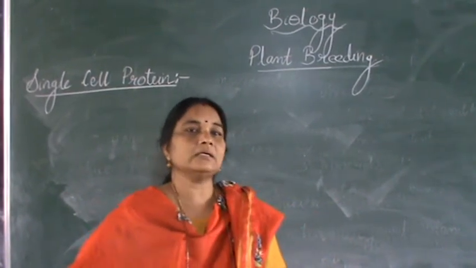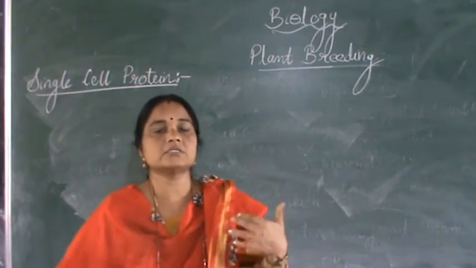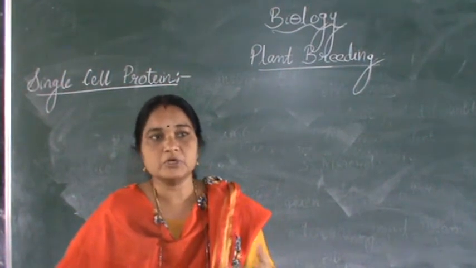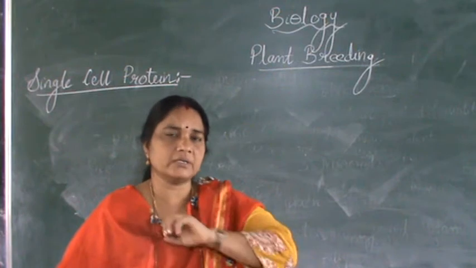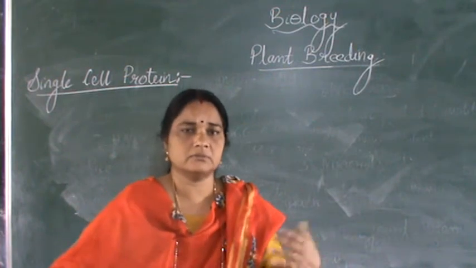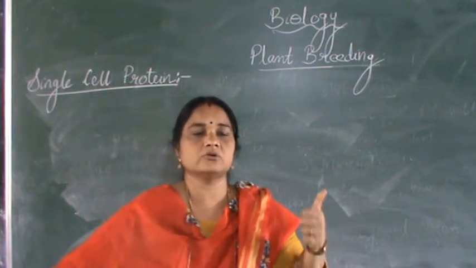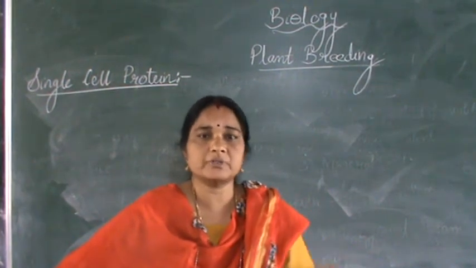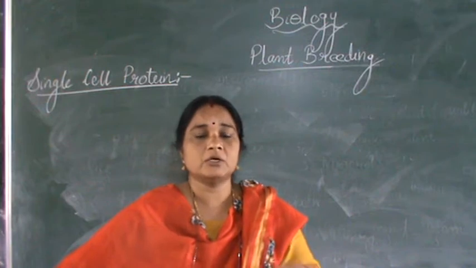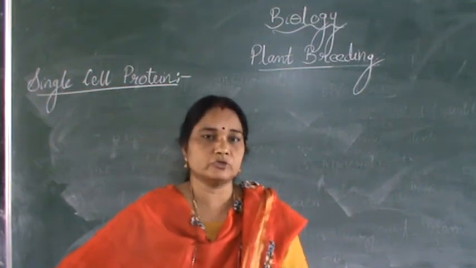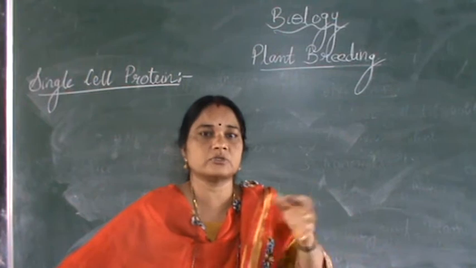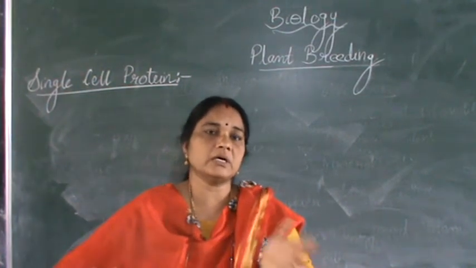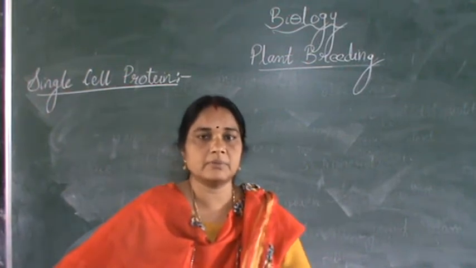So this is mainly done, in India, by the Indian Agriculture Research Institute at New Delhi. They have improved a very wide range of crops like wheat or maize, and different kinds of vegetables also, as I told you in the last class, to increase the quality of the food, the nutrients in the food, the minerals or the vitamins present in the food. So now let's go to the other aspect under plant breeding.